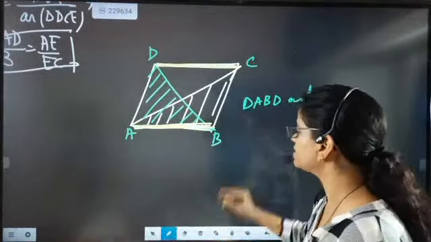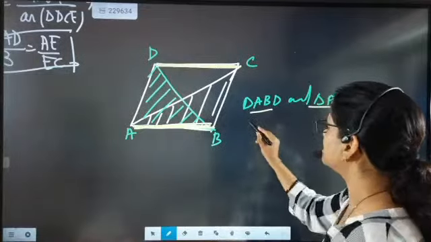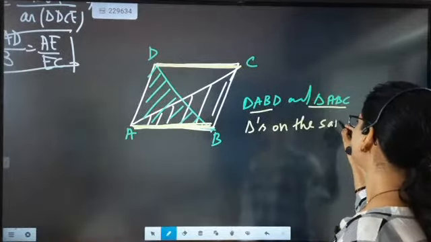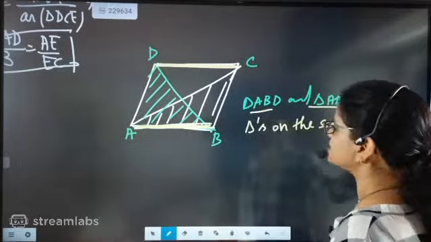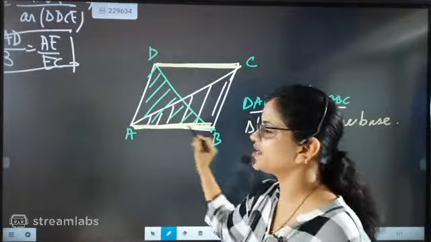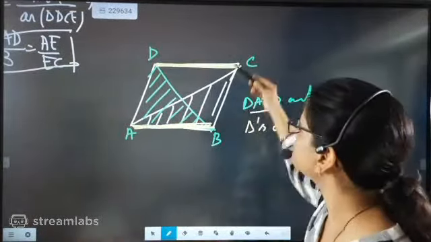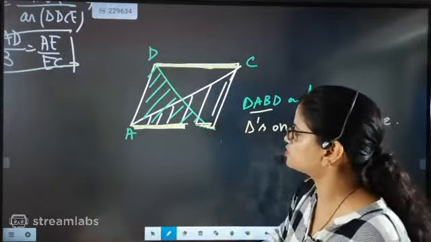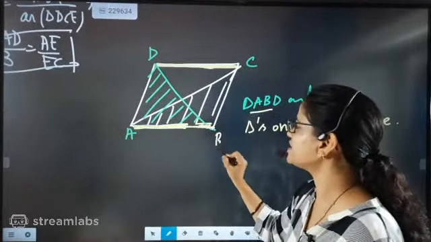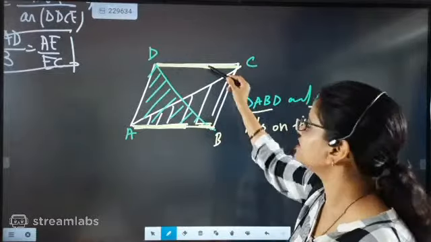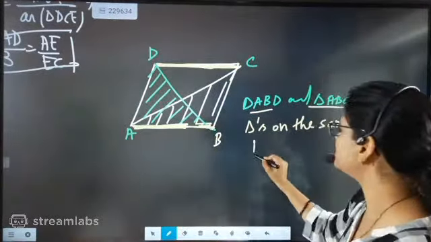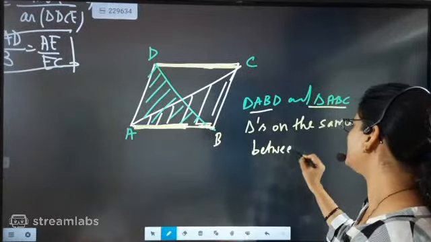So these two triangles are on the same base. Triangles on the same base. So here the first criterion is satisfied. Both triangles have the same base AB and are between the same parallels. This is parallel, this is also parallel. So these two triangles are between the same parallels, DC and AB, since a parallelogram means this will be parallel to this.